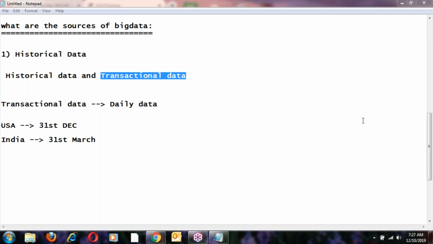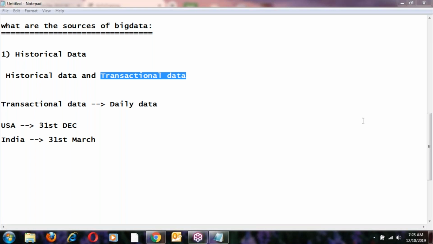The DBA, the database administrator, will give only read permissions. They will not allow modification of the data. They'll remove all the permissions on the database, giving only read permissions, that's it. By giving only read permissions, they lock the data. Nobody can touch that data. We can read that data, but we cannot modify it. In that way, they convert transactional data into historical data.